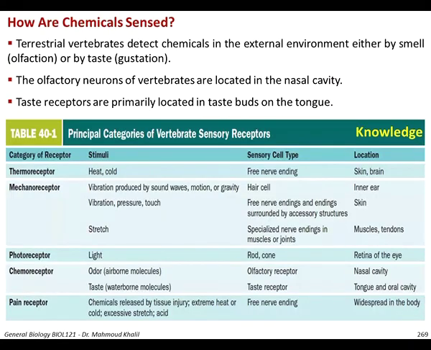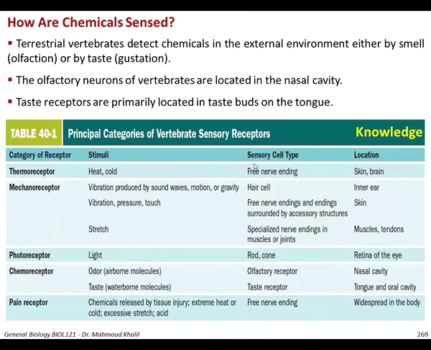So here you can see how chemicals are sensed. In terrestrial vertebrates, they detect chemicals in the external environment either by smell, olfaction, or by taste, gustation. The olfactory neurons of vertebrates are located in a region called the nasal cavity, while the taste receptors are primarily located in the taste buds on the tongue, even in our tongues.